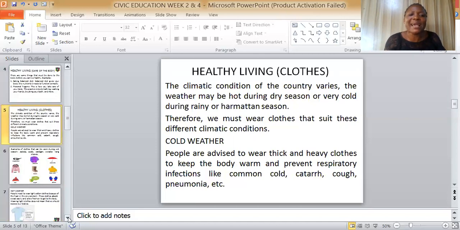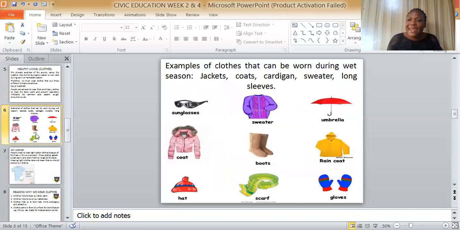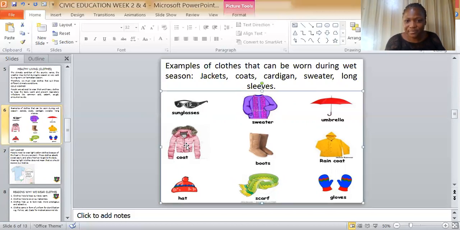Now let's look at examples of clothes that we are to wear during cold weather. Examples of clothes that can be worn during wet season. You call it cold weather or you call it wet season. Examples of clothes are jackets. You wear jackets. Coats. Can you see coats on the screen? You wear coats.